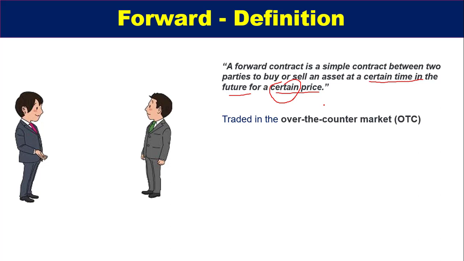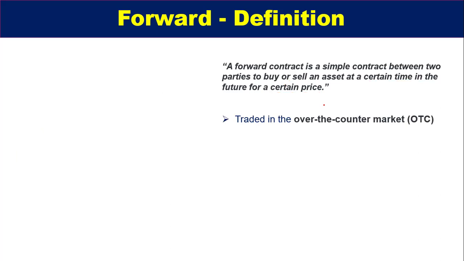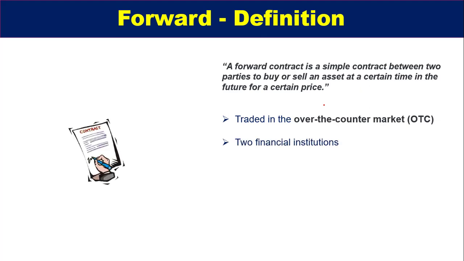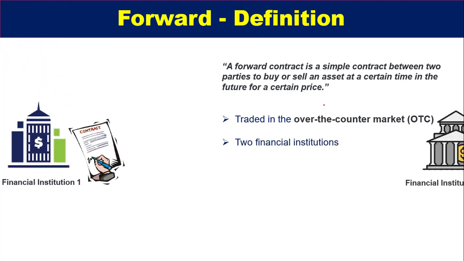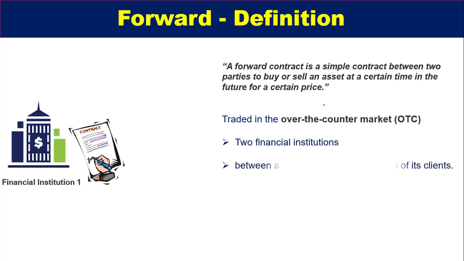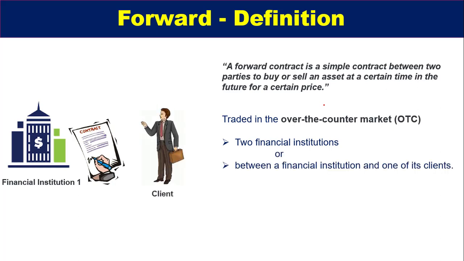Here I have given the representation of two persons, but in forward contracts, generally these contracts happen between two financial institutions, or a financial institution and one of its clients.